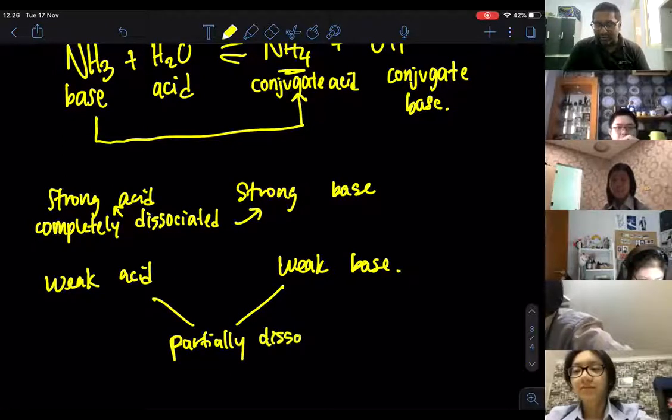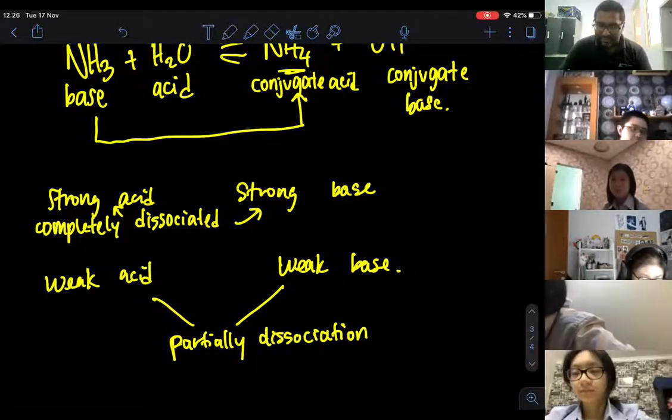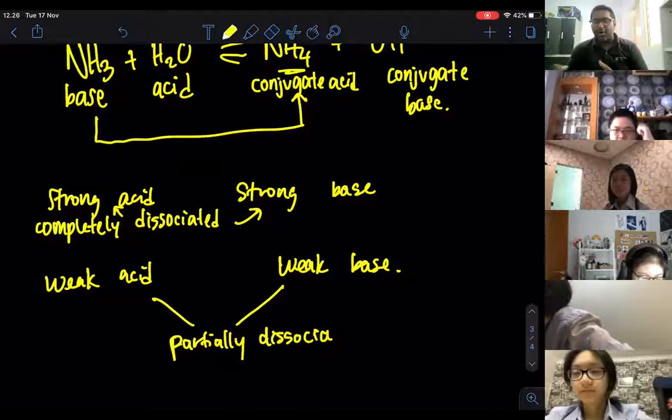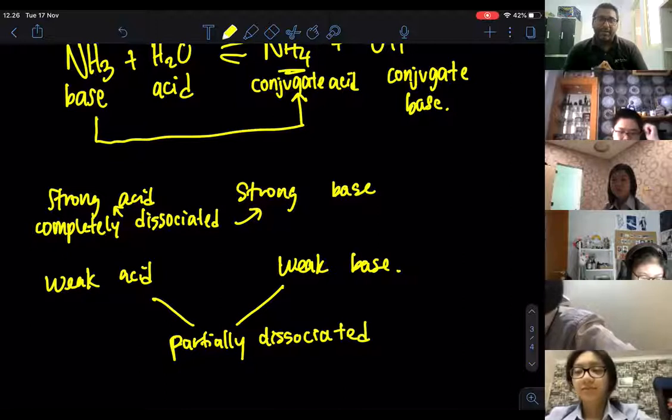That is going to be the definition. How do we define strong acid and strong base? Not based on pH, so please remember that. We define strong acid and strong base, or weak acid and weak base, based on how well they can dissociate. That is very important.